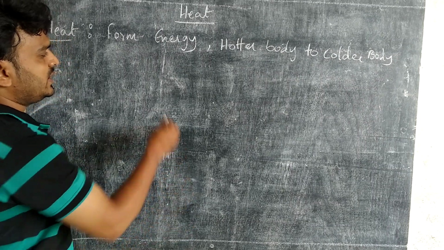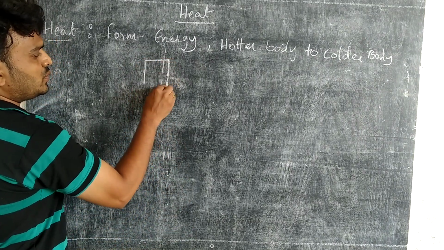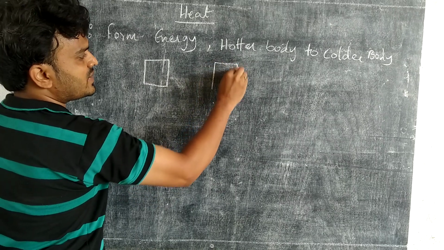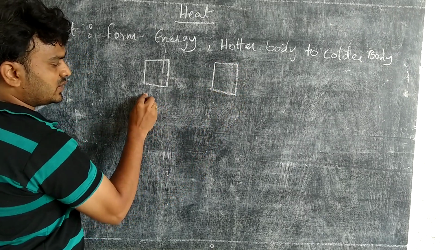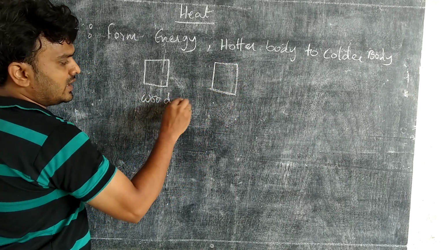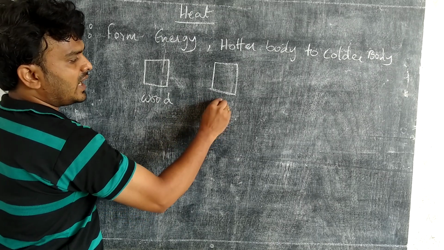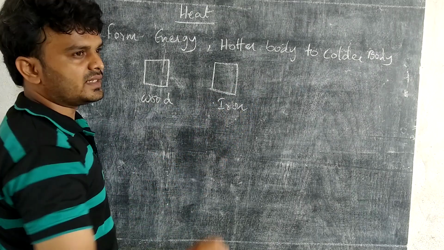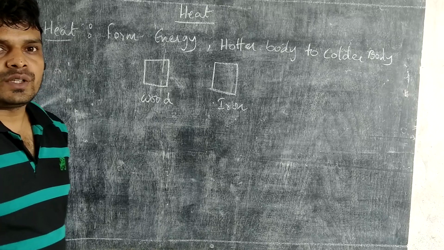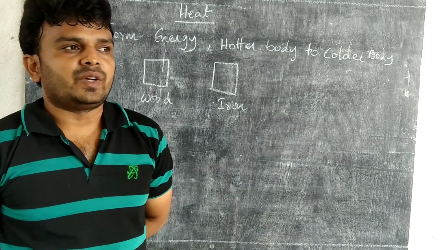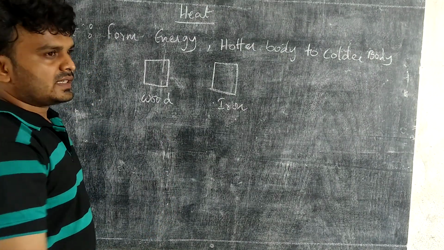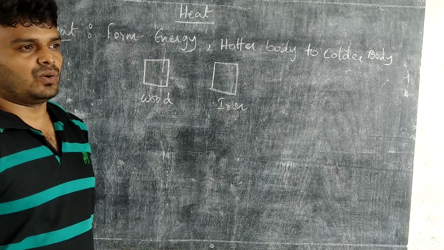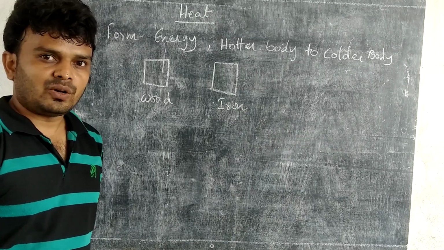Also, we have discussed an activity. What is that activity? We kept two blocks which are of the same size. One is made of wood and another is made of iron, and they are kept in a fridge for some time. After removing them from the fridge, we touch them with our hands. Then we feel that they are cold. How can we say that it is cold?